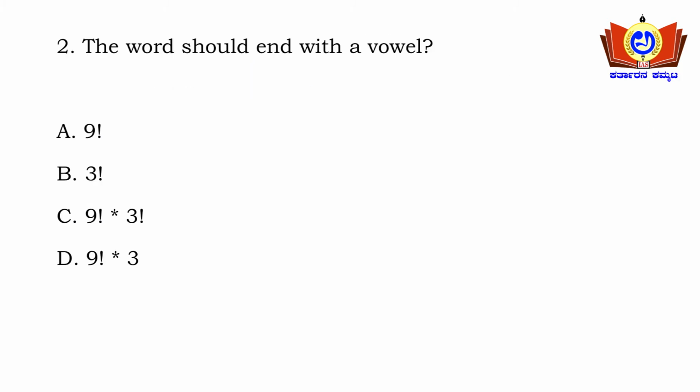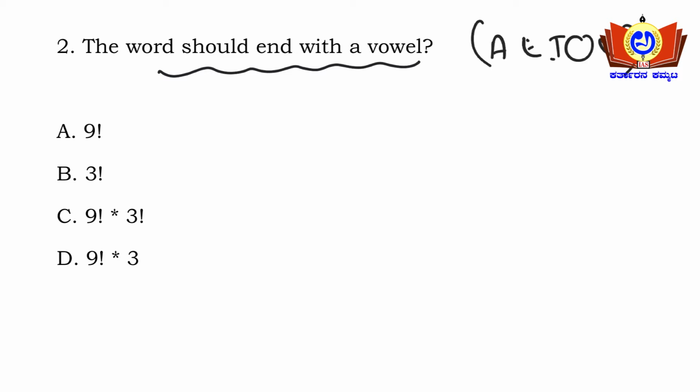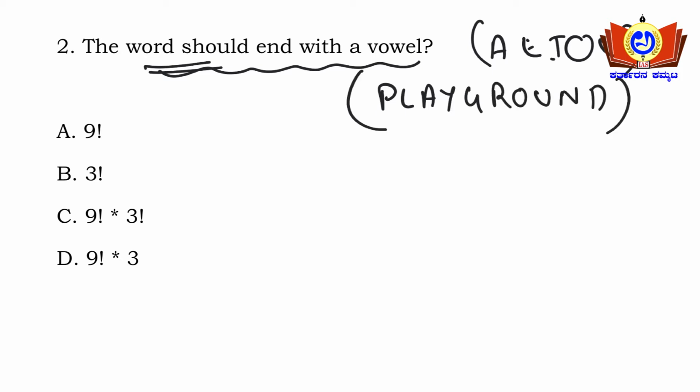Moving on to the next question. The word should end with a vowel. What do you mean by vowel? A, E, I, O, U. These are the vowels, and the word should end with a vowel, the same word, playground. So identify how many vowels are there. A is a vowel, O is a vowel, U is a vowel. So 3 vowels are there: A, O, U.